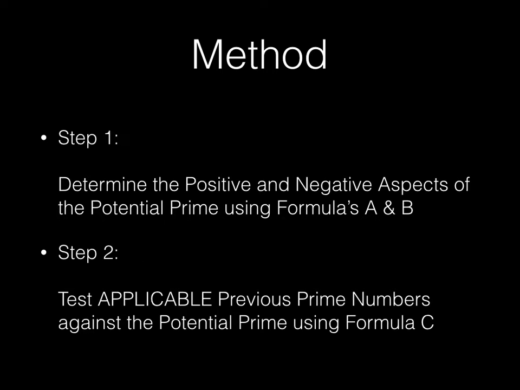There's 2 basic steps in this system. Step 1 is only done once for each potential prime using formulas A and B. Step 2 is generally repeated several times, up to the last prime before the square root of the potential prime, to be precise. Got that? Applicable previous primes generally do not include 2 and 5 for reasons associated with the terminating aspects.